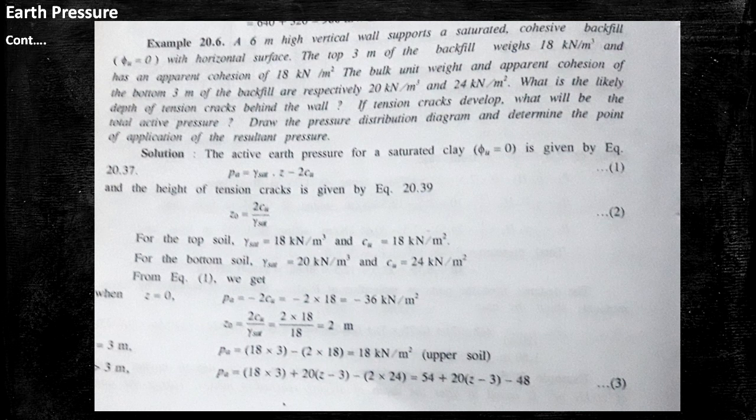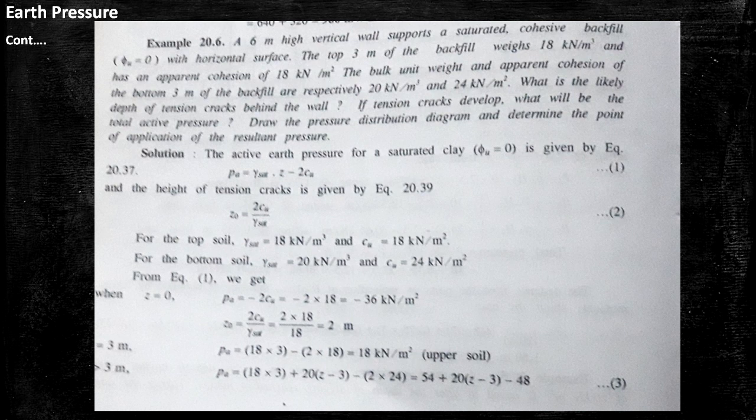The bulk unit weight and apparent cohesion of the bottom 3 meter of backfill are respectively 20 kN per meter cube and 24 kN per meter square. What is the likely depth of tension crack behind the wall? If tension crack develops, what will be the total active pressure? Draw the pressure distribution diagram and determine the point of application of the resultant pressure.